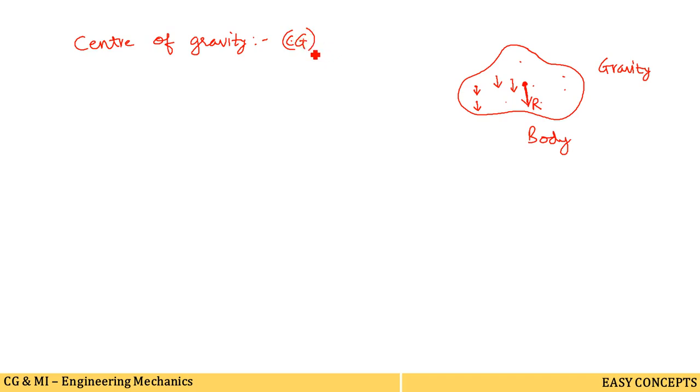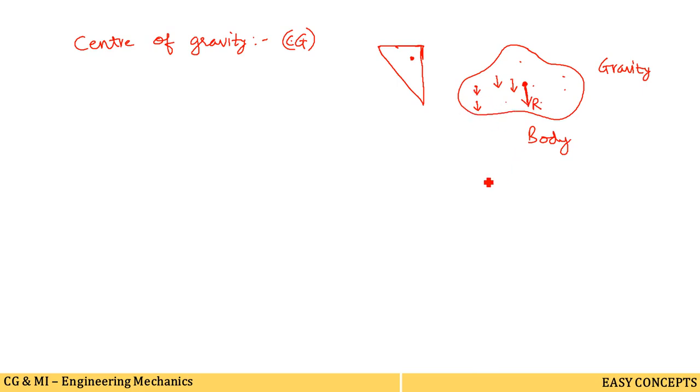The point of center of gravity of a body depends upon its shape and not on its position. Actually the shape is responsible for deciding where the point of center of gravity acts. If this is the shape, and it has its maximum portion on this part, then center of gravity lies near to this corner. What I am trying to say is that the center of gravity depends on the shape of the body, but it does not depend upon the position where the body is kept.